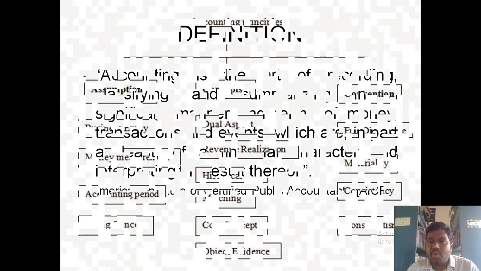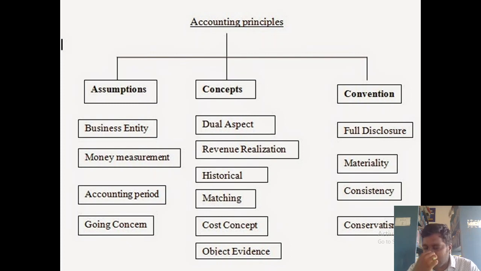So let us go into the topic called accounting principles. The accounting principles are broadly classified into three types. First one is assumptions, second one is concepts, and third one is conventions. Assumptions are nothing but the pillars of preparing accounting. Without pillars we can't do any construction. So pillars are very important for any type of thing. In accounting also the assumptions are very important. So what are those assumptions? We can see into the assumptions in detail.